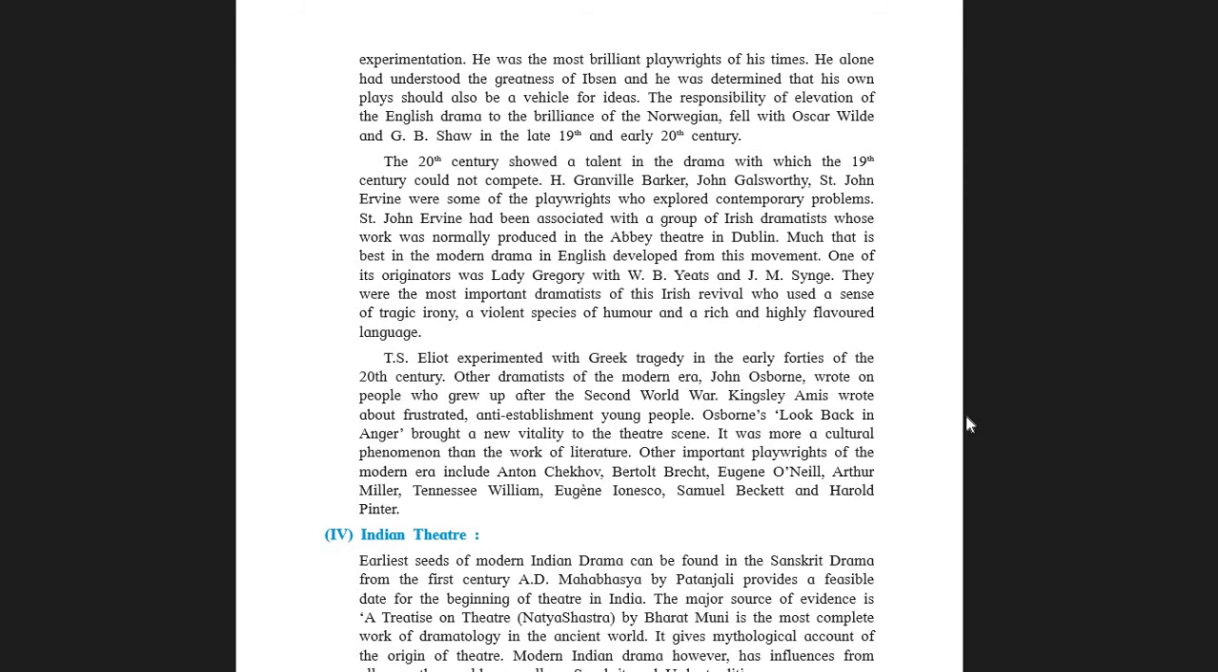H. Granville Barker, John Galsworthy, yes, St. John Ervine were some of the playwrights who explored contemporary problems. Contemporary means ongoing problems, real problems. St. John Ervine had been associated with a group of Irish dramatists whose work was normally produced in the Abbey Theatre in Dublin. Much that is best in the modern drama in English developed from this movement. One of its originators was Lady Gregory.